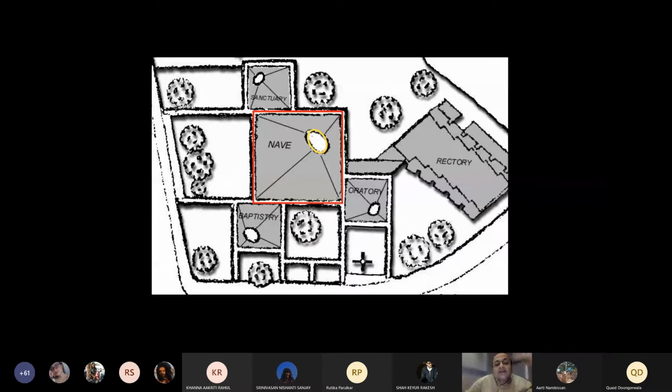And it's a circle which sits on a square. How can you put a circular skylight on a square plan?